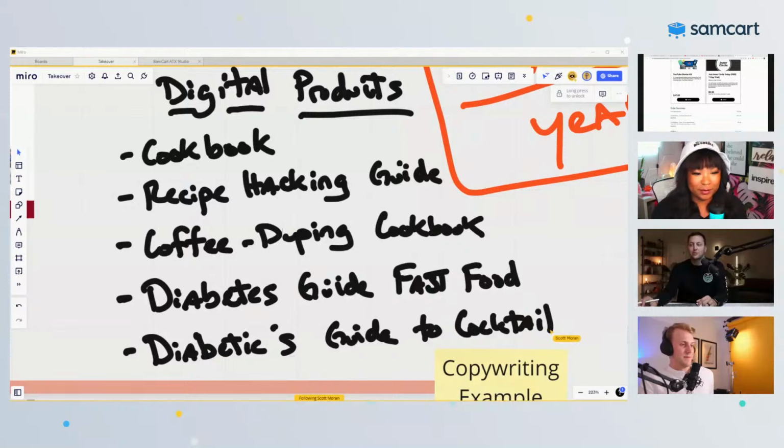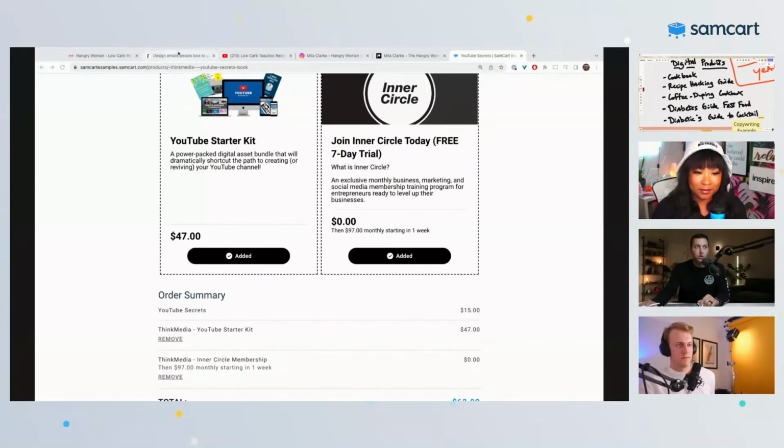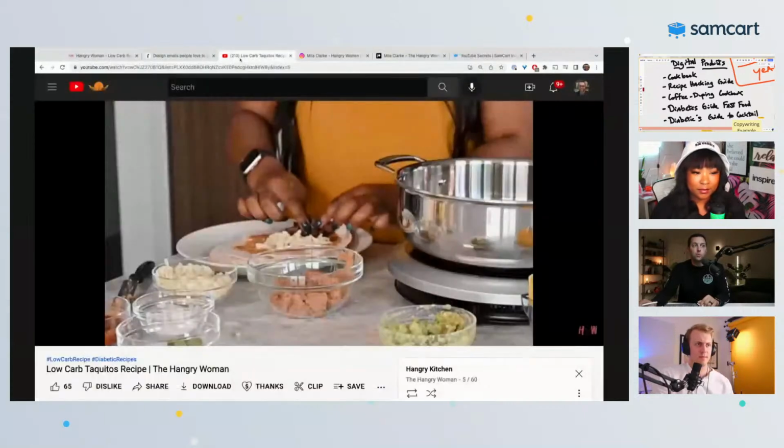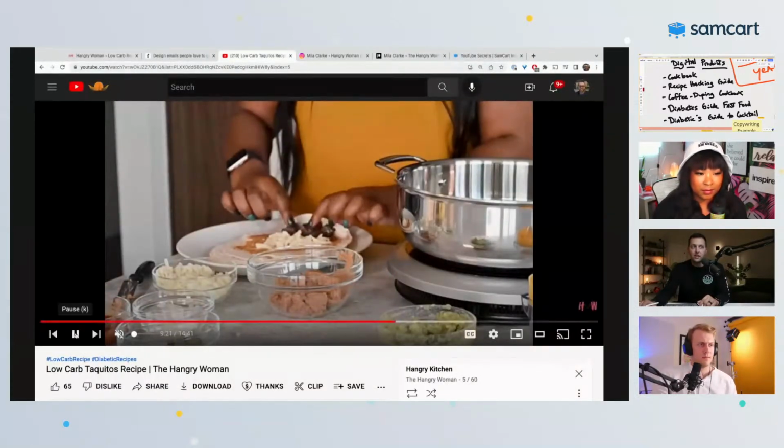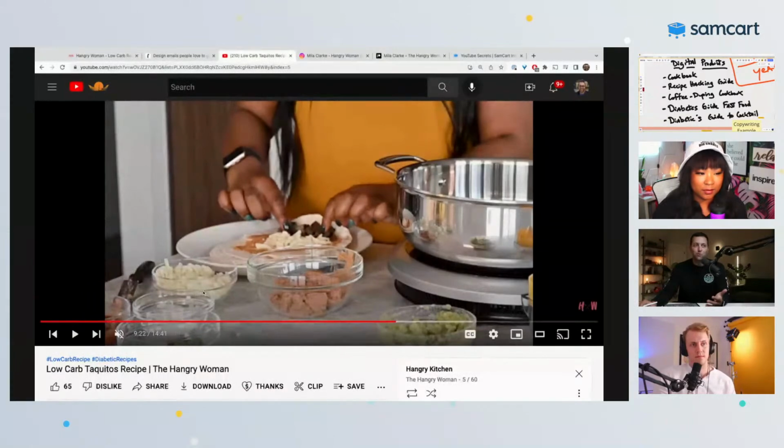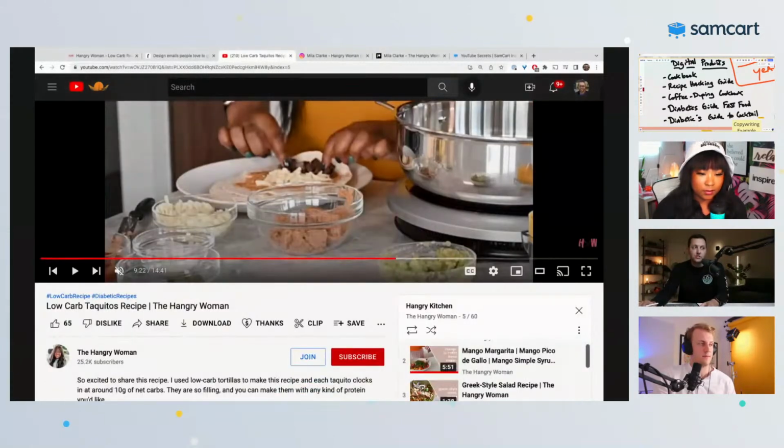Diabetic guided cocktails, man. I mean, it's the same thing all day, every day. We talk about this all the time, right? And I'll just bring my other screen back up really quick. If you want to know in your market what you should go create, if you're thinking, what kind of digital products should I create, what kind of meal plan, whatever that might be, this is exactly what you do.